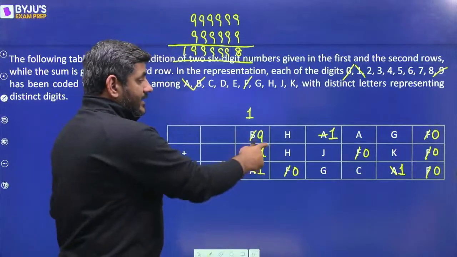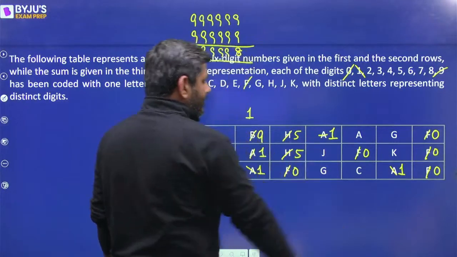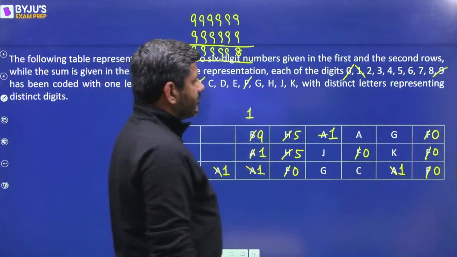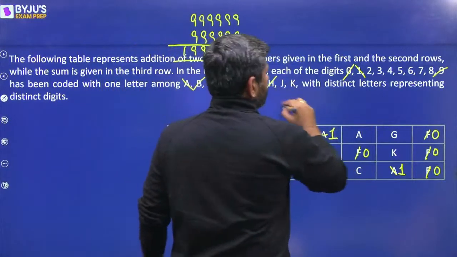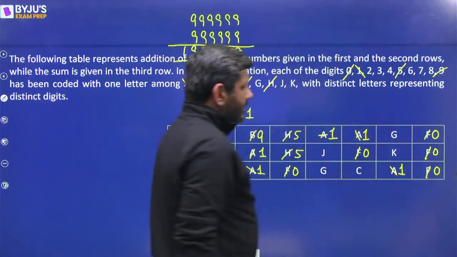So by that logic I can say h must be equal to 5 और कोई चारा ही नहीं है इसको 10 बनाने का. तो 5 plus 5 10 रहा होगा, 0 आगे 1 कैरी ओवर. So therefore h must be equal to 5. और ये मैं भूल गया, यहां भी एक a था मेरे पास. So a must be equal to 1.